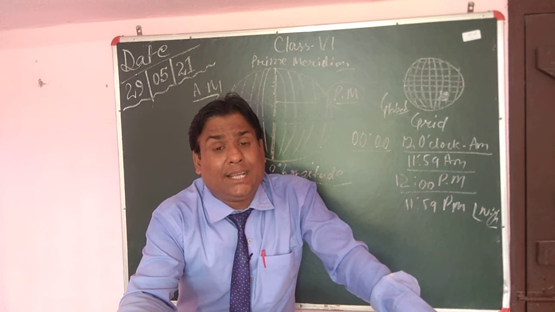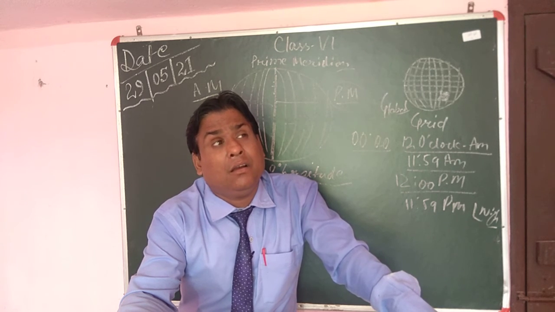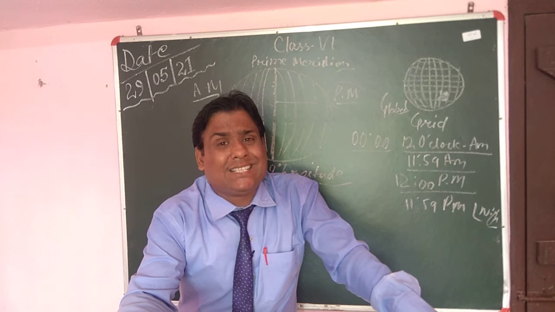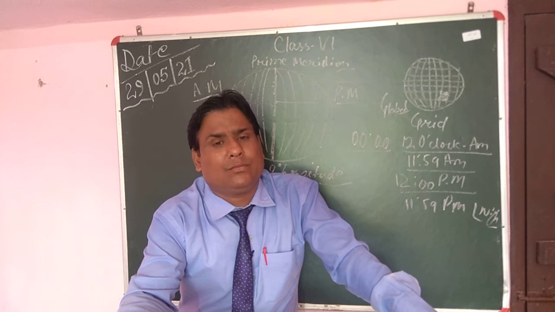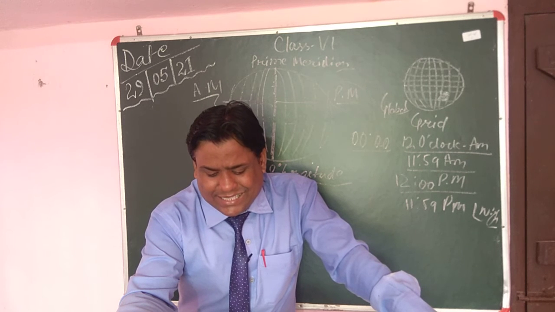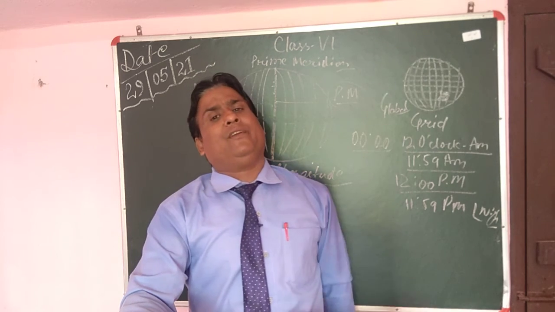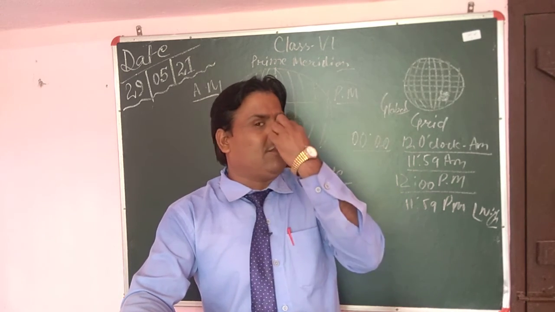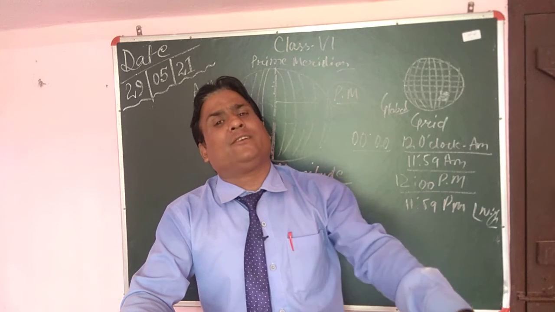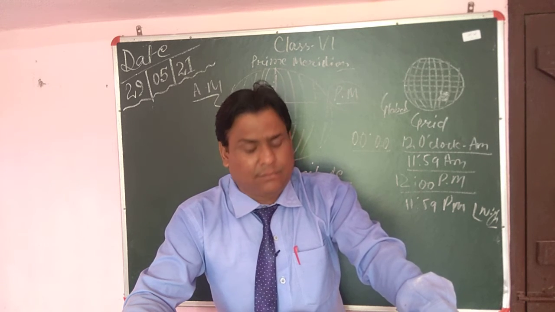If we talk about India's difference in timing, suppose in Gujarat and Arunachal Pradesh, there is a difference of 2 hours. To balance that, to sort it out, they have taken Mirzapur as the standard time, and both Arunachal Pradesh and Gujarat are following the same time. So our Indian Standard Time is 5 hours 30 minutes ahead of the GMT. Whatever the timing is in GMT, we will be ahead of that. Suppose it is 12 o'clock there, then here it is 5:30 hours ahead.